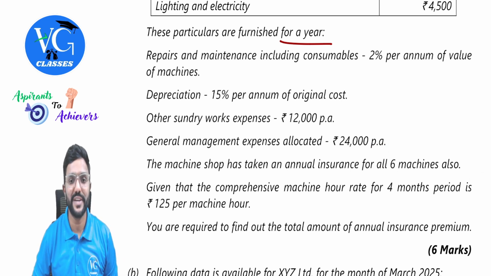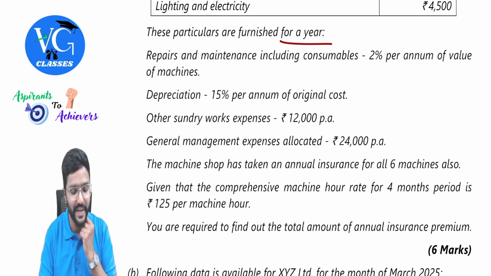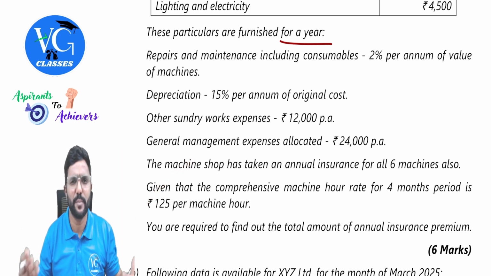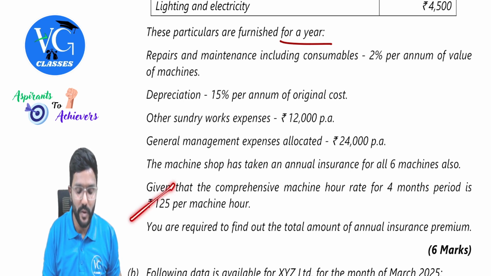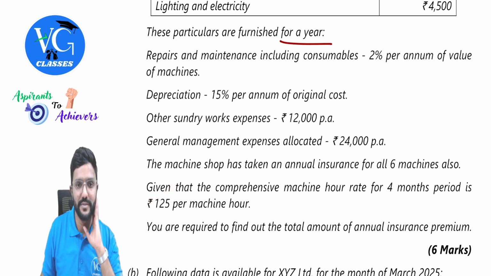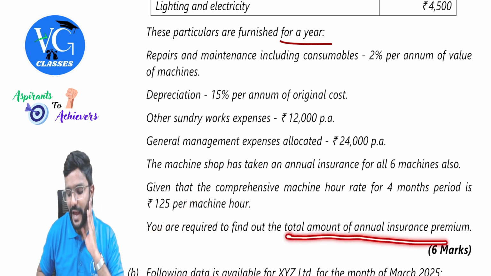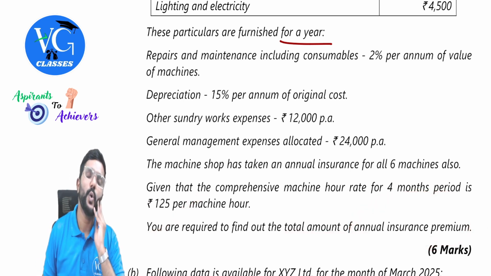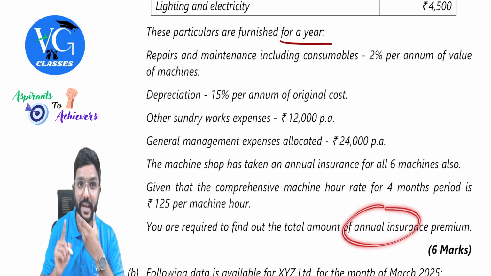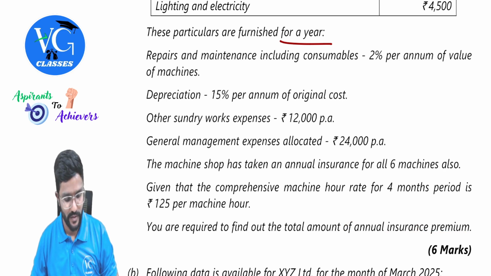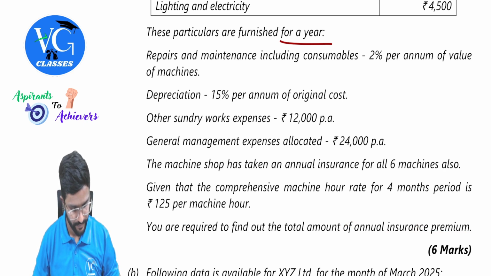Given that the comprehensive machine hour rate for 4 months period is 125 rupees per machine hour. Okay, answer is already given. Sir, then what are we supposed to calculate? Guys, how do we get machine hour rate? Total cost divided by machine hours or productive machine hours. So we will get machine hour rate, which is already given in the question. What are we supposed to calculate then? You're required to find out the total amount of annual insurance premium. They're asking annual. Please be careful. Annual insurance premium. Fine, sir. Chalo, we'll go to the solution.